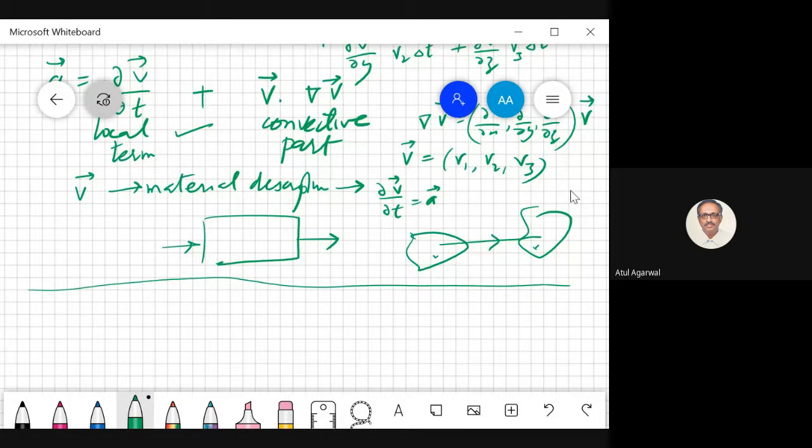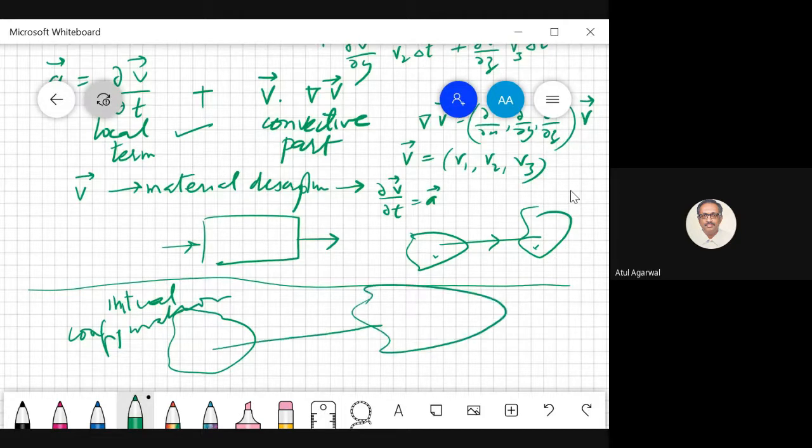So now, for example, this is known as the initial configuration. And you have a final configuration. So there is a mapping between the two. This is some particle at position X. The same particle is at position x now. So you can define a mapping. Any problem?